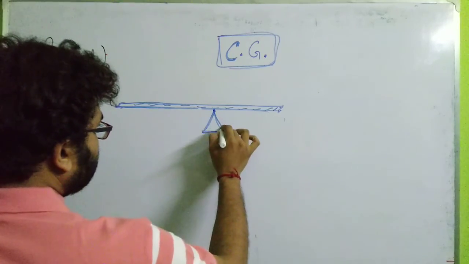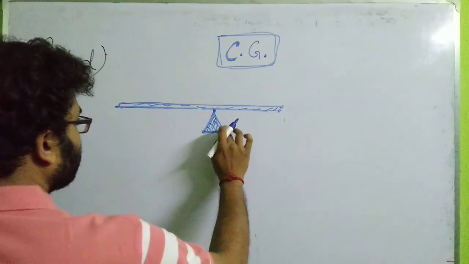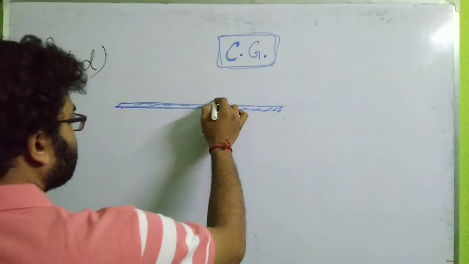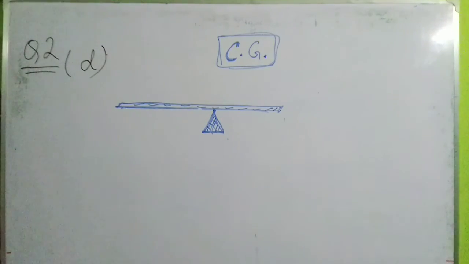Okay, the fulcrum is at the 60 centimeter mark. Fine. Okay, this is the fulcrum. So this is the 60 centimeter mark, and this is the 50 centimeter mark. Just let me point it out with a different colored pen.